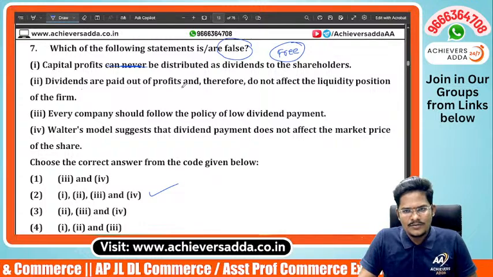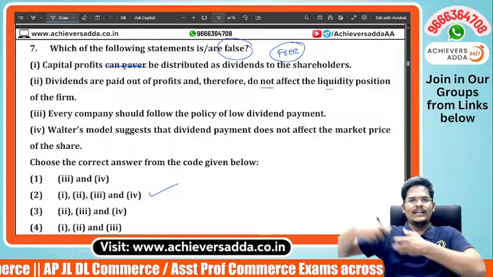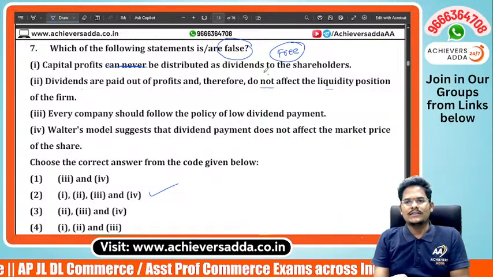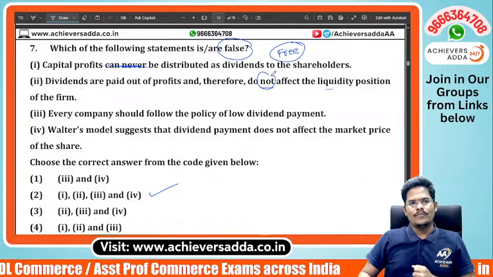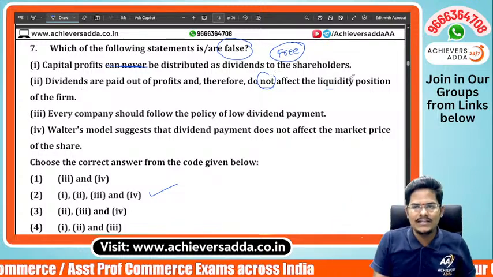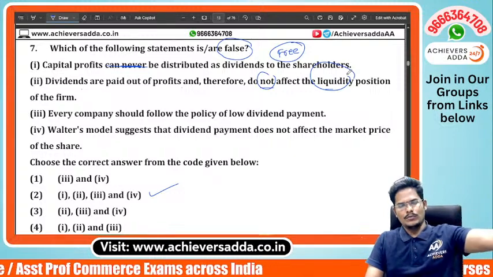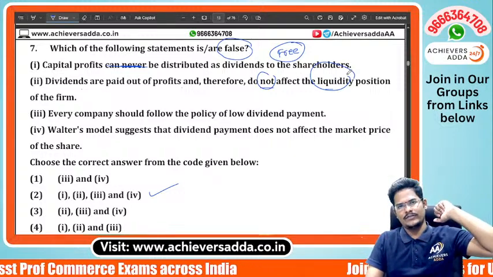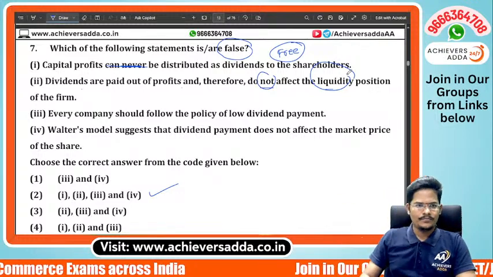Dividends are paid out of the profit, so therefore do not affect the liquidity position. When profit is going out, how will it not affect the liquidity? Profit is going out of your hand to the shareholder and they are receiving it. Obviously, it will affect the liquidity and working capital also. When much profit goes to the shareholder in the form of dividend, less will be available for the investment as well as working capital also.